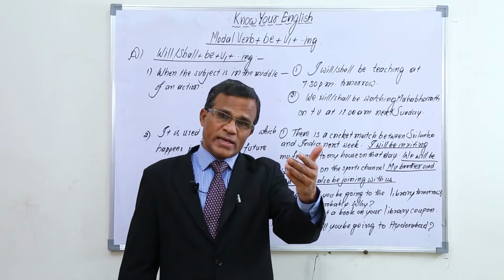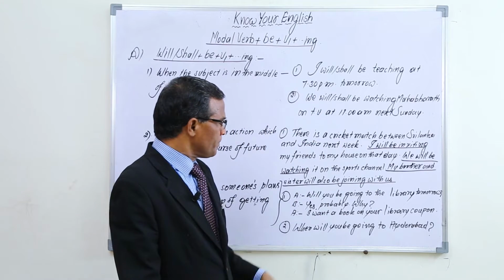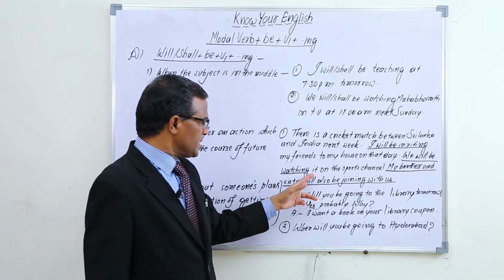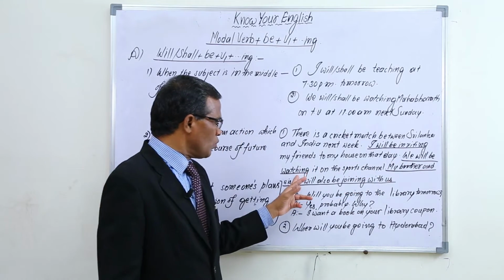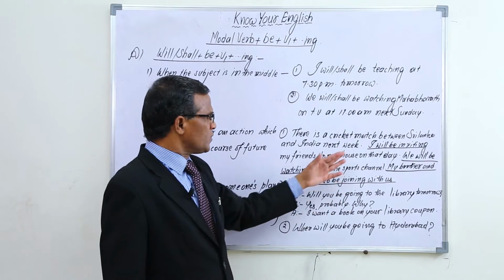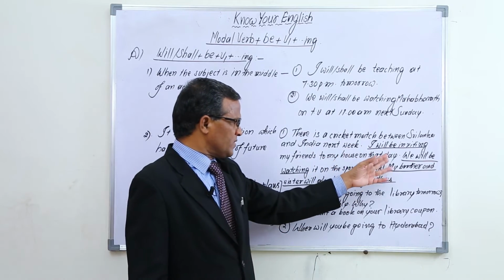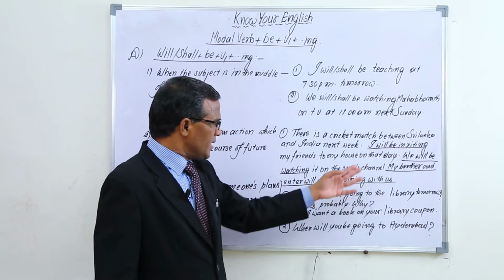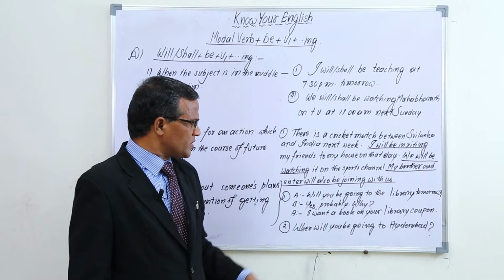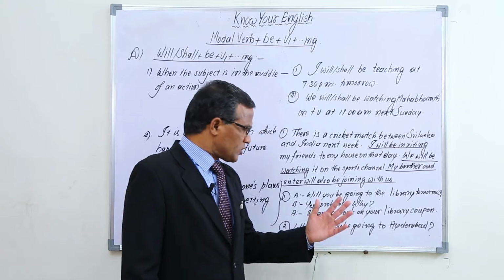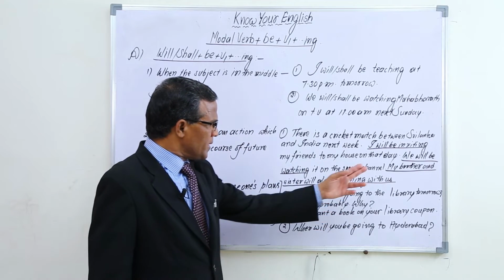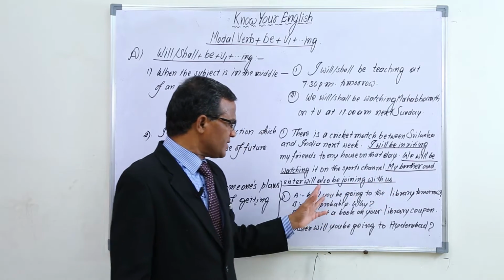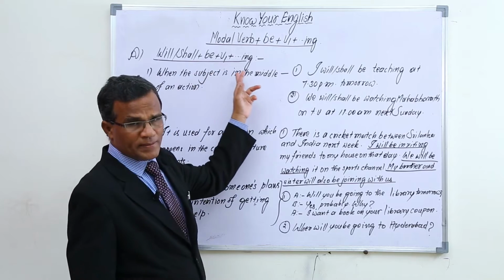So I am going to invite my friends to my house on that day. And as a part of that, what other things are also going to take place? We will be watching it on the sports channel. So this is all course of future events. I will be inviting my friends to my house that day. This is also course of future events. And this is also, we will be watching it on the sports channel. This is also one of the actions in the course of the future events. My brother and sister will also be joining with us. This is also the same.